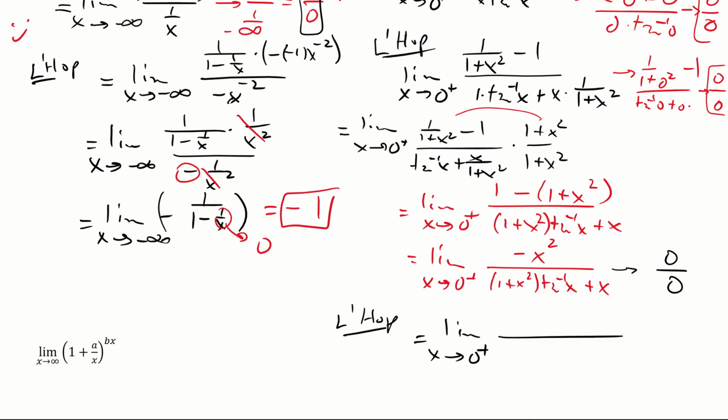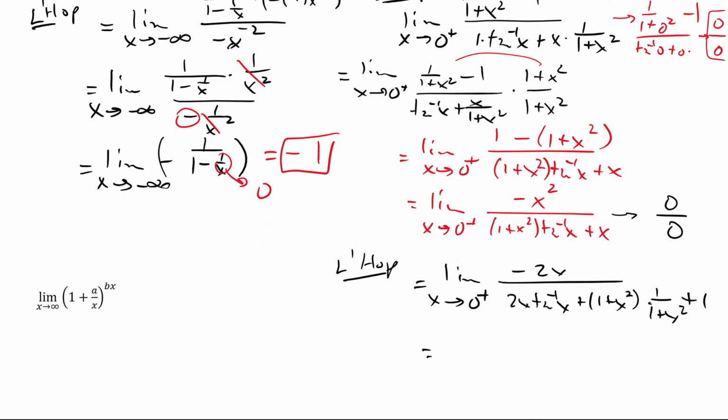Oh my gosh, I took this one from the book. This guy's going to go forever. Watch. I'm going to derive the top, minus 2x. Okay, derive the bottom. Are you kidding? It's going to be 2x tan inverse of x, and then plus 1 plus x squared times 1 over 1 plus x squared, and then plus 1. Oh my glory. Let's clean it up.